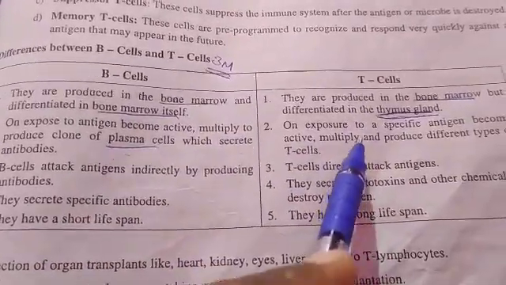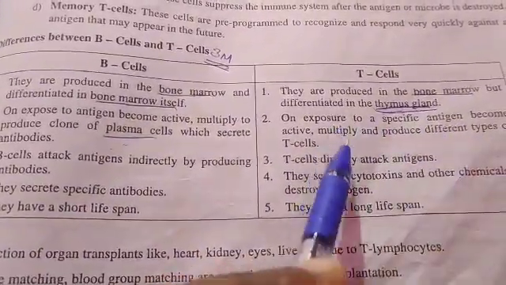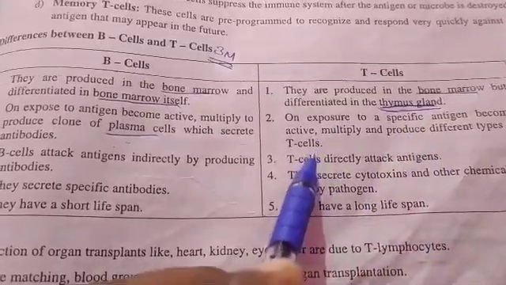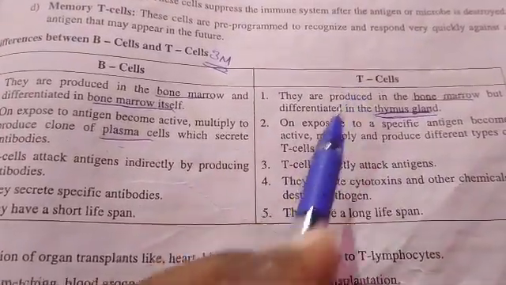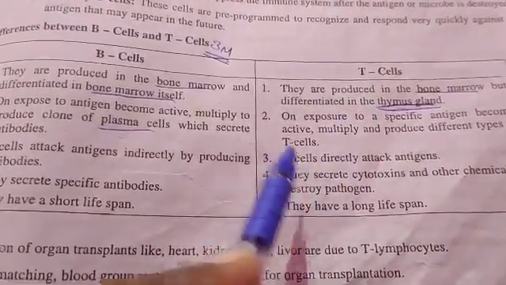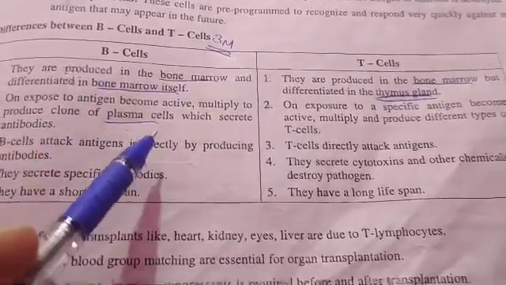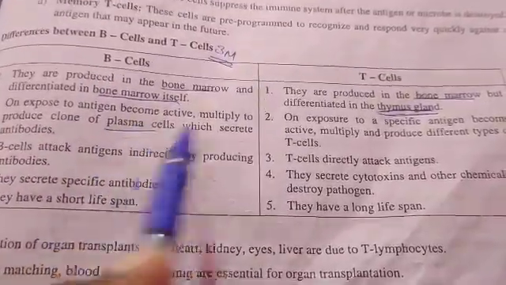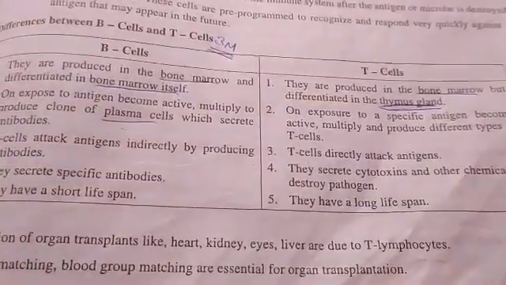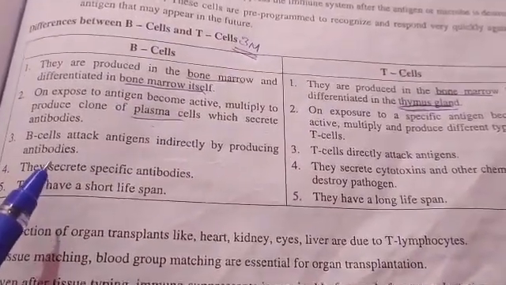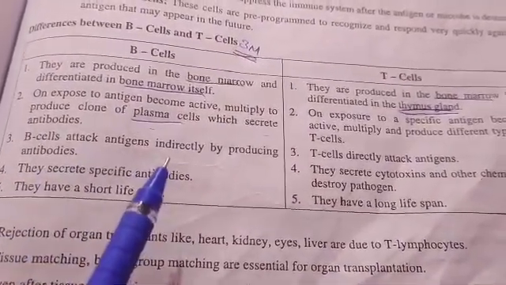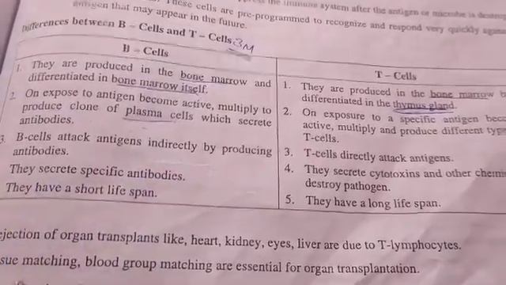T cells, on specific antigen, become active, multiply and produce different types of T cells. But B cells produce a clone of plasma cells. They are responsible for stimulation of antibodies. B cells attack antigens indirectly by producing antibodies.